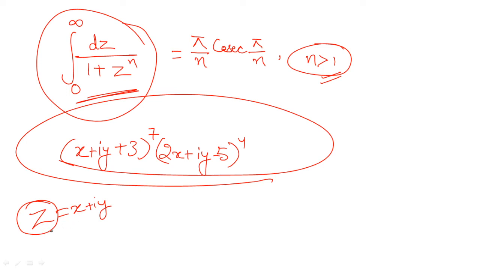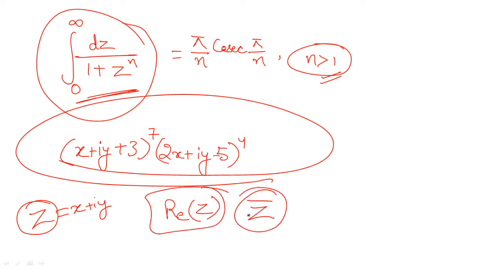But if there is the presence of only the real part of z anywhere, or anything else, for example the complex conjugate of z, or you have a negative power of z, then the function will not be analytic. The overall expression given to you will not be analytic.